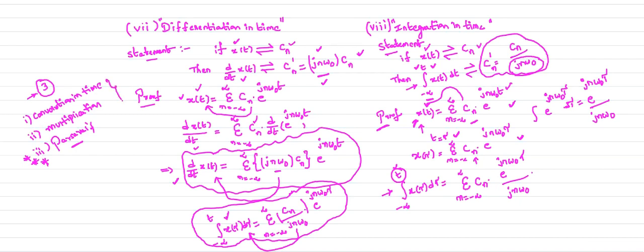We'll complete these remaining three properties in the next class.